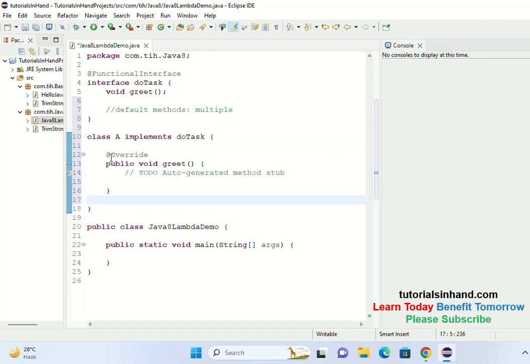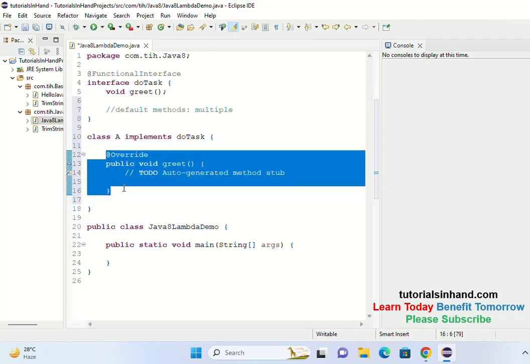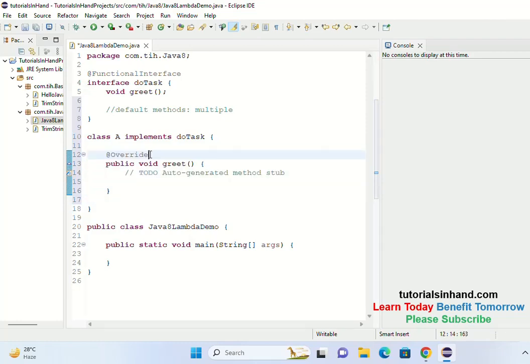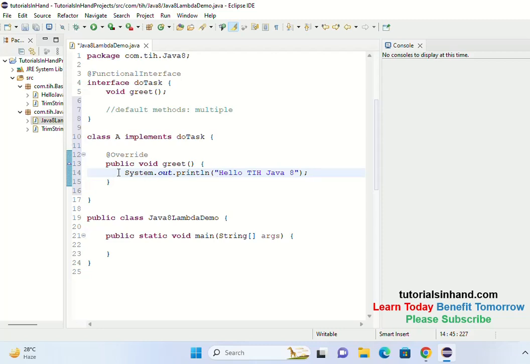So if you click this one, you can get this or you can type it yourself. So it is overriding this interface method, and you need to provide the implementation at this place. Let's just have a simple print statement where we will just print hello world. So we are having a simple print statement, hello TIH Java 8, right?